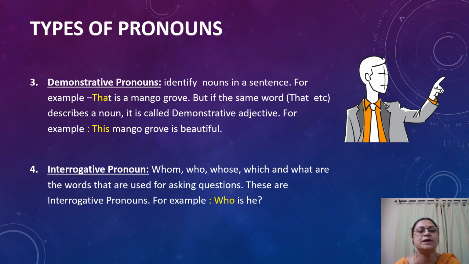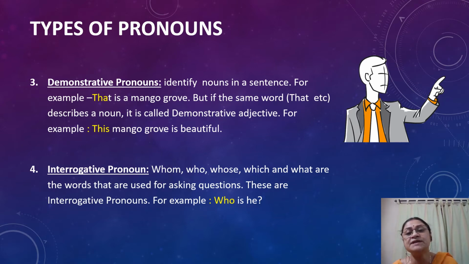Let's talk about demonstrative pronouns. Demonstrative pronouns identify nouns in a sentence. Please pay attention to the word identify. For example, that is a mango grove. Here that identifies the noun mango grove. So here that is a pronoun.